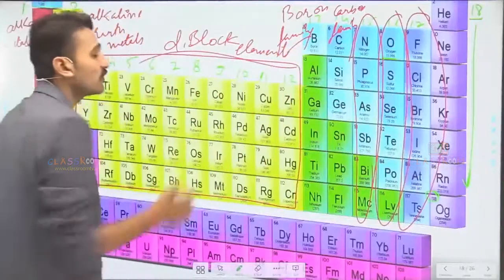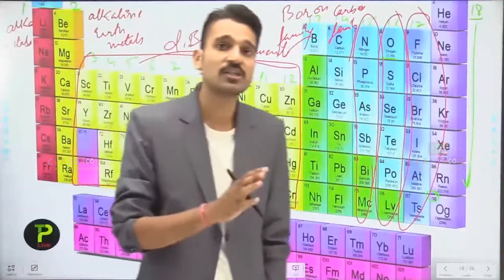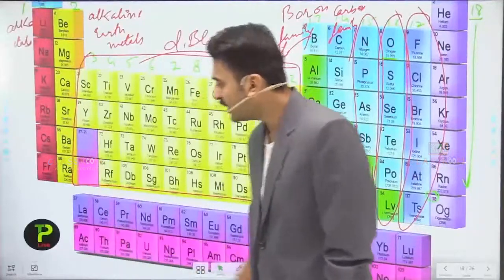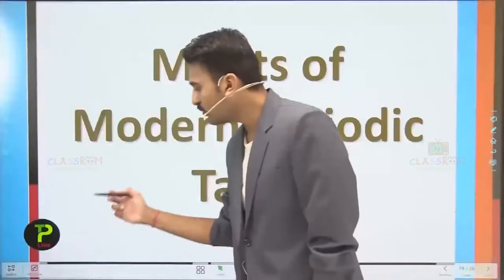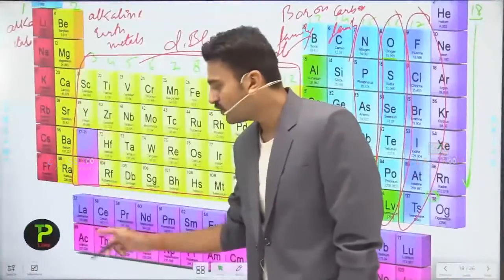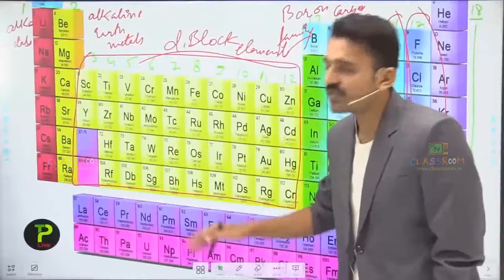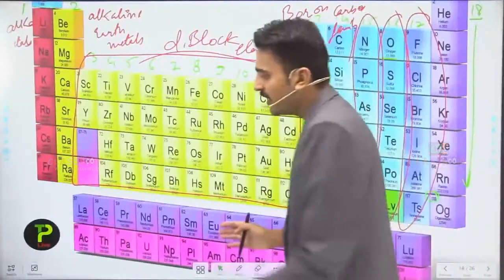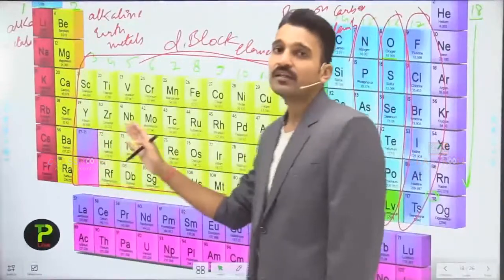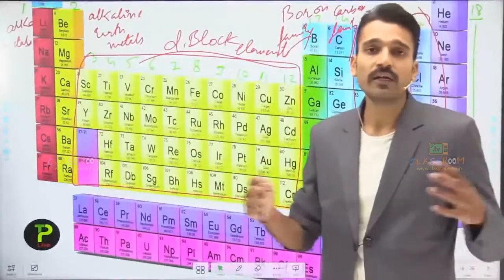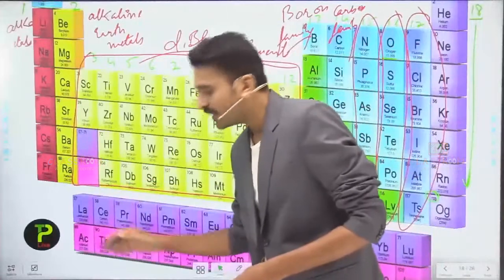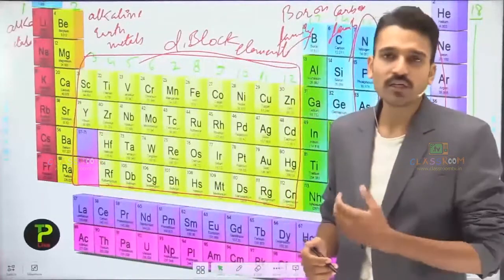And they are also sometimes referred to as the transition elements. Now moving to this F block, here you see the two series of elements which are placed under the periodic table. So why are they placed under the periodic table? If they had been placed here, the length of the table would be a little bit longer. That's why these particular elements were placed in a separate position below the periodic table.